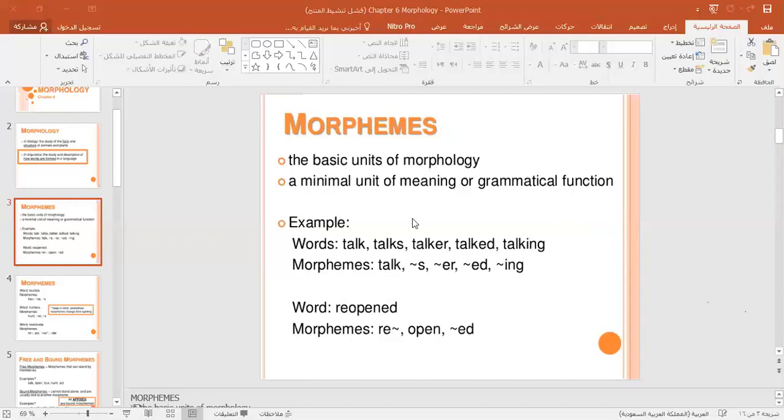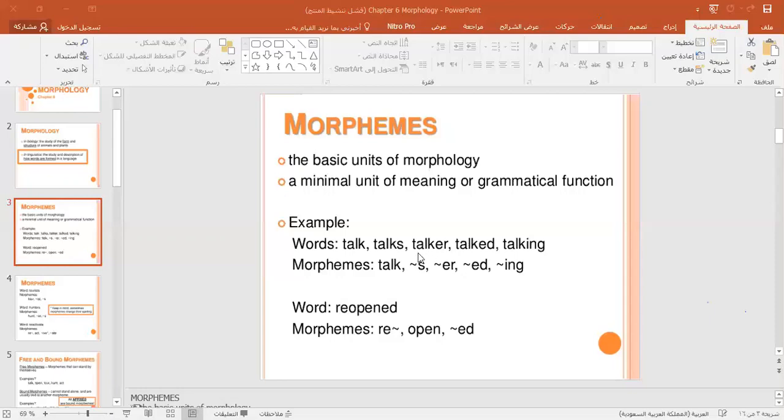So the word talks has how many morphemes? It has two morphemes: talk plus the morpheme that has a grammatical function in the word talks. You got it? We use it when we refer to the third person singular in the present tense. We say he talks, she talks, Ahmed talks, Ali talks, and so on.